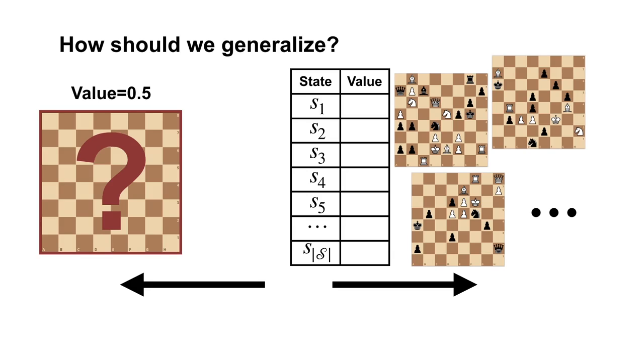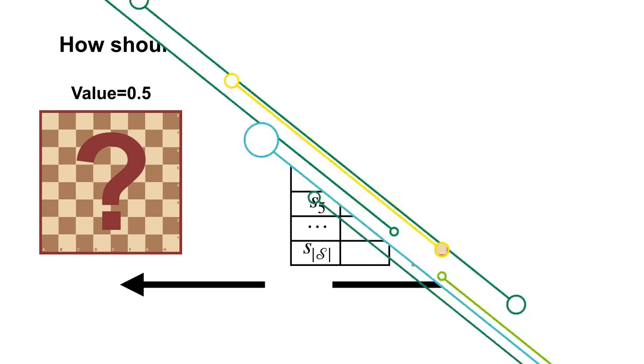Identifying these similarities to get such groupings is a difficult question with no single answer. How we generalize can have a major impact on the performance of our algorithms and is a central topic in machine learning and reinforcement learning.